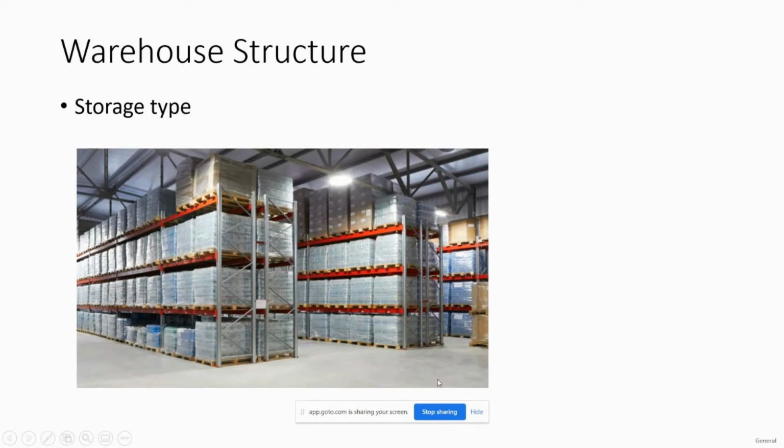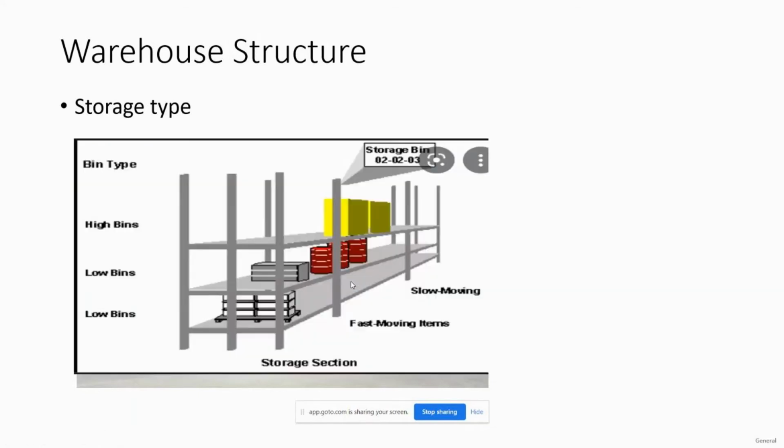So I want to place the material. I come to this particular storage type. Based on the material characteristic, I can choose the storage section, and under the section I can find out under which bin I can place the material, and accordingly I can feed that information into the system. So next time when I want to pick those materials, the system can guide me to pick the material from the respective storage bin. Then you can take it to the outbound area and place it there, and from there you can do the goods issue. So this is the storage structure of a warehouse.